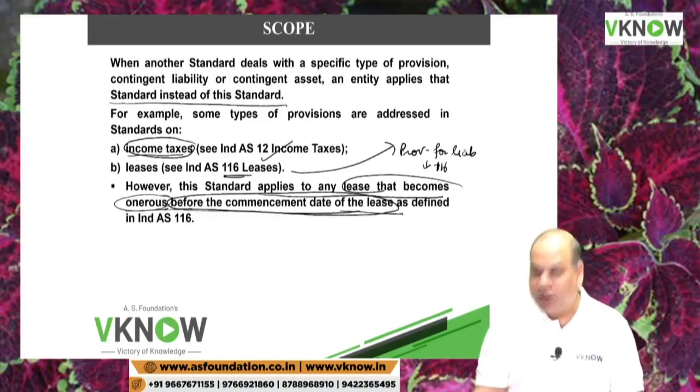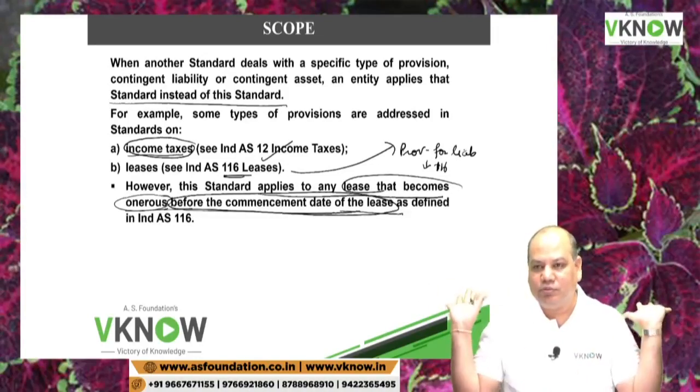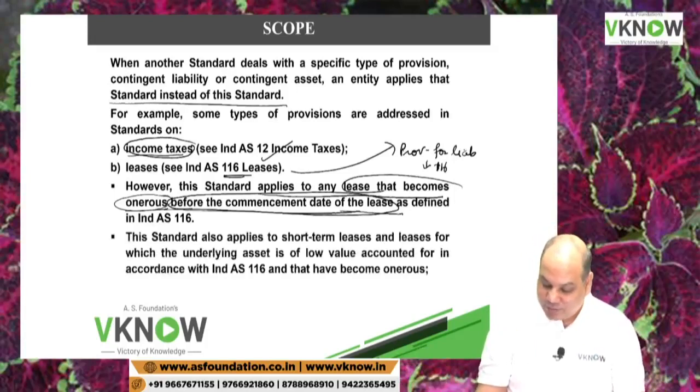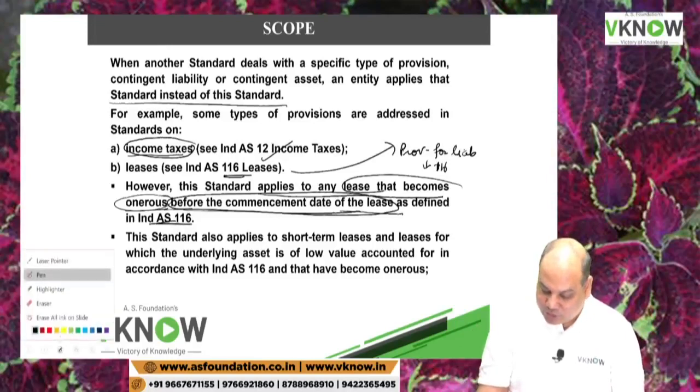Suppose you have entered into a lease contract that I will take this classroom on rent, and then there is a lockdown, but you have to pay the rent. What is the benefit? Zero, because there is a lockdown. You can't use it for any reason, but you have to pay the rent. I said now you have entered into an agreement, I can't help it. Then this standard will become applicable for a lease contract which becomes onerous. More about lease we will discuss in Ind AS 116.